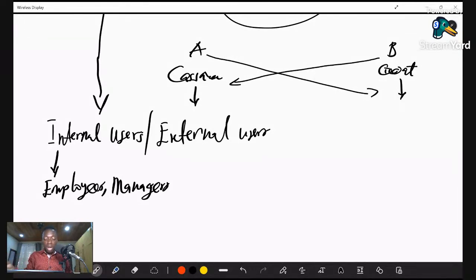We can as well talk about the capital provider, but that would depend on the side where the capital provider resides. For the capital provider, you may have internal capital provider and external capital provider. We'll get there as we move along. So for the internal users, you may have employees, and you may have management or managers.